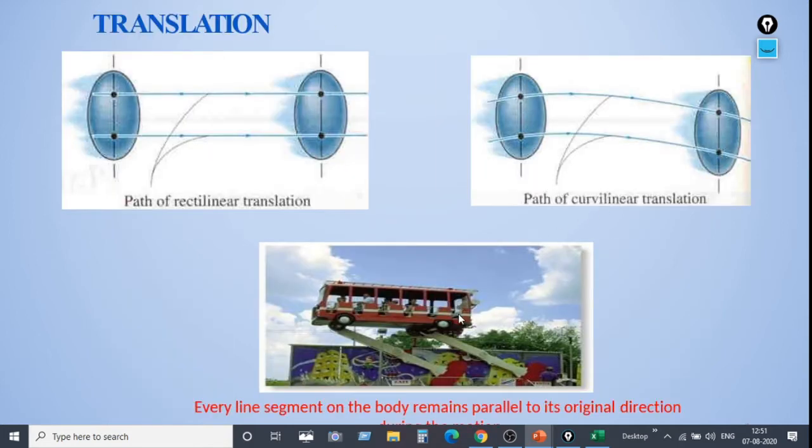Now if you observe, every line segment of the body remains parallel to its original direction. So this is parallel to this line, and this line is parallel to the above line. That means every line segment on the body remains parallel to its original direction. So here one example has been given. In this way we can show translation motion, that is rectilinear translation and curvilinear translation.